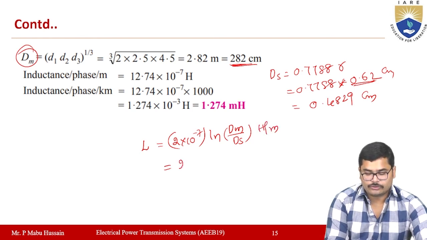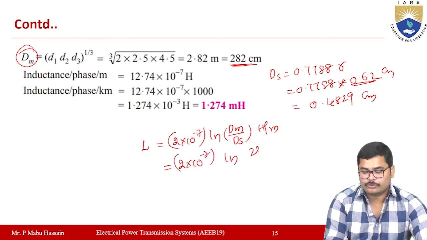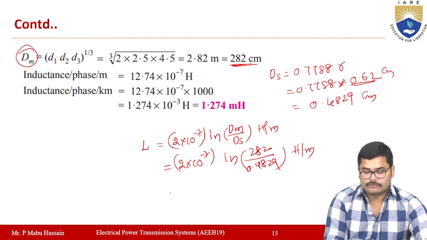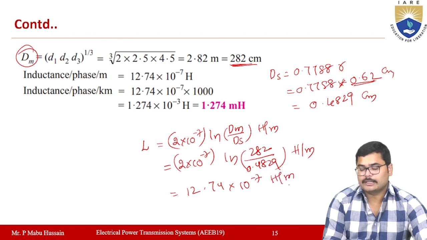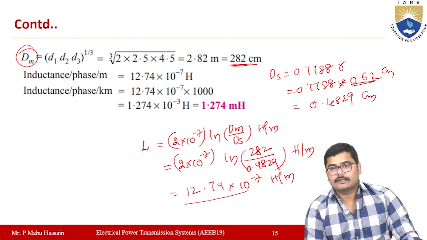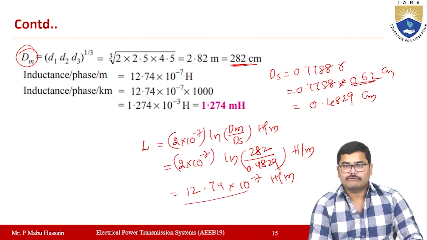So L is equal to 2 into 10 power minus 7 ln of 282 by 0.4829, in henries per meter. Once you calculate this value, you get 12.74 into 10 to the power of minus 7 henries per meter length. That is the inductance for each phase per meter.